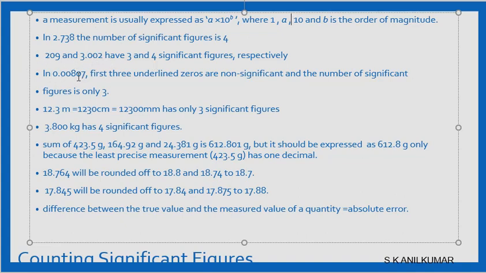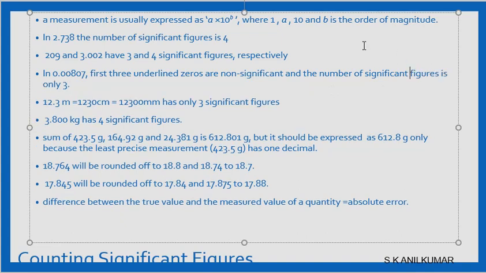In 0.00807, actually there are 5 digits to the right of the decimal, 1, 2, 3, 4, 5. But still, only 807 we consider as significant. We don't consider the zeros after the decimal which are preceding the actual digits.